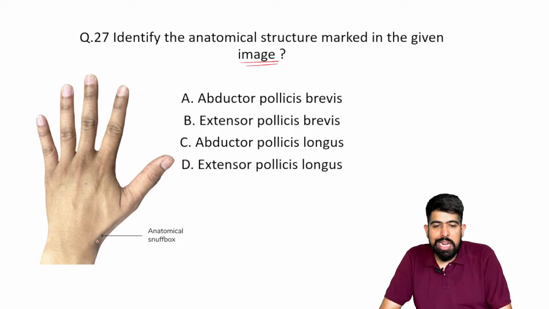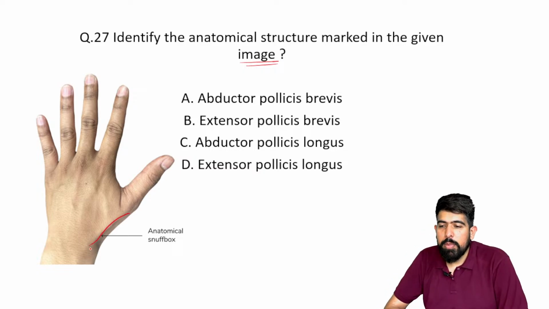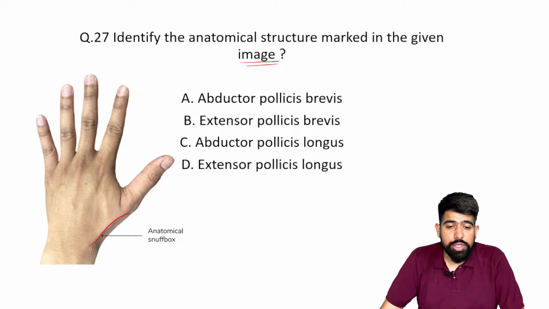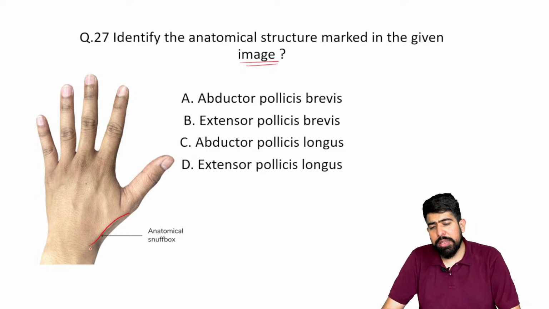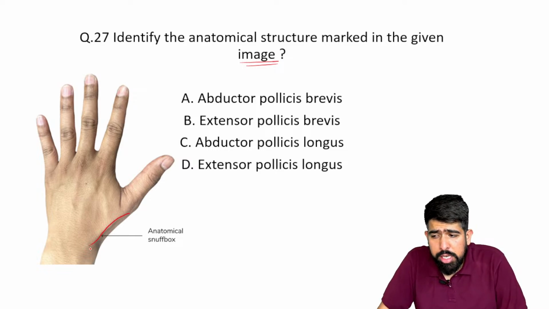So this is the anatomical snuffbox, and they marked this particular structure. Please try to answer.